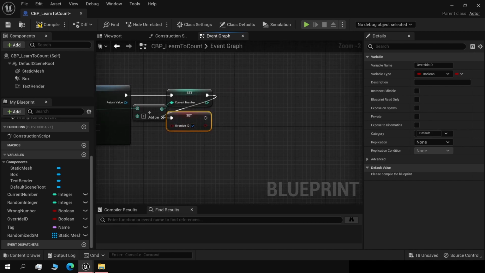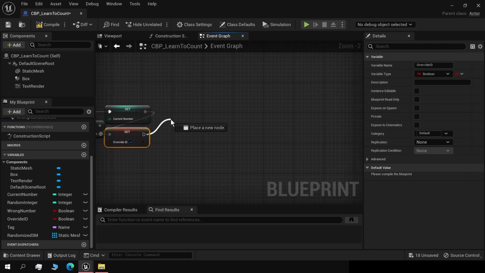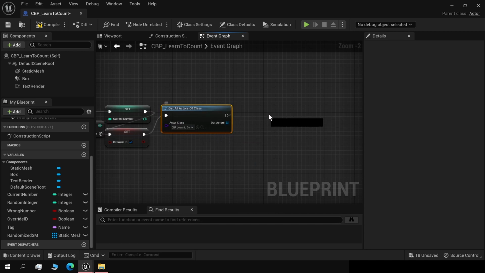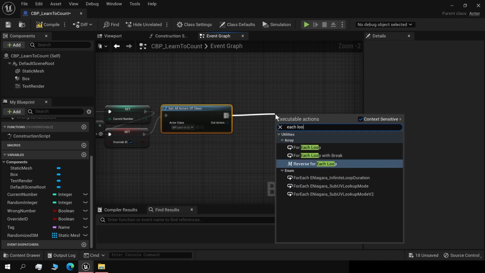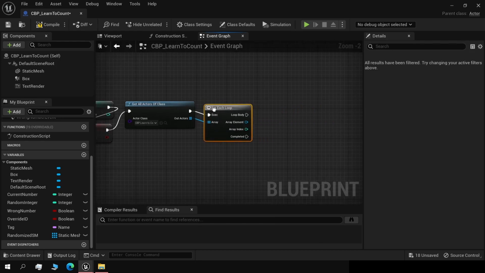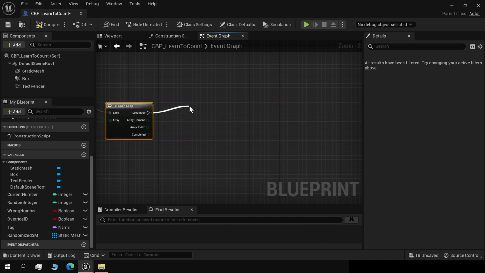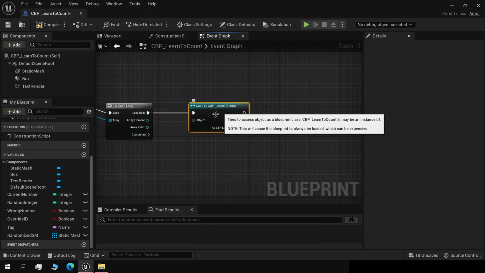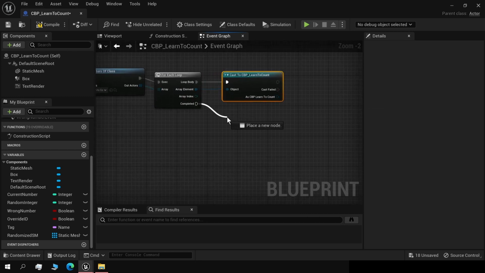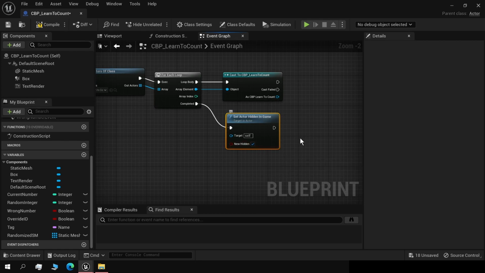So set override ID, and we will get all actors of class learn to count, and we will do a for each loop. Plug it right there, and we'll cast to learn to count. It's going to cast to itself. It's going to set actor hidden true.